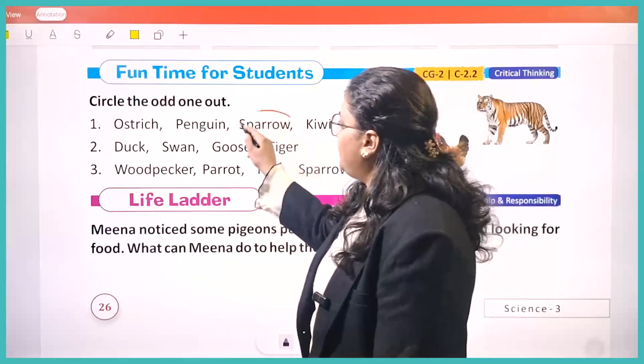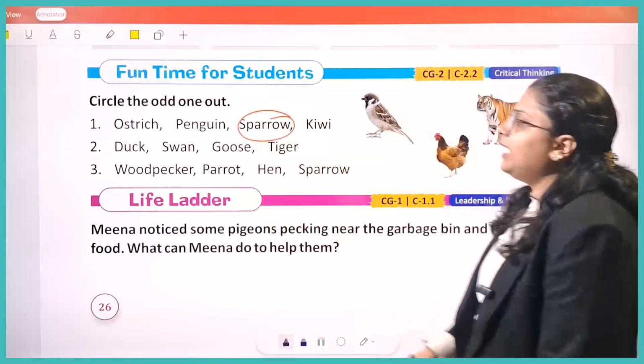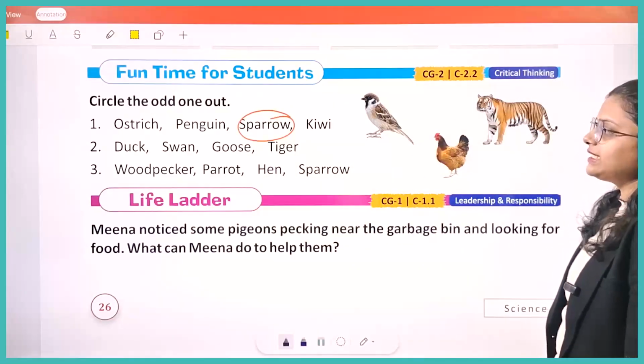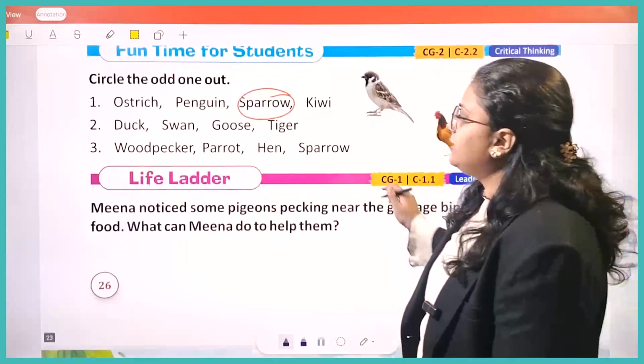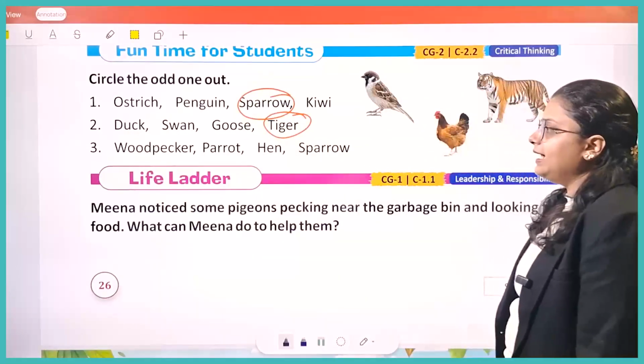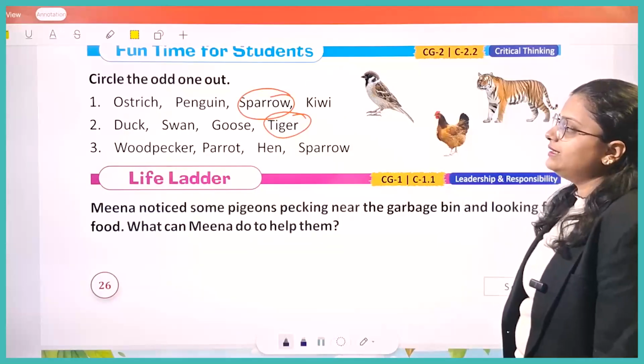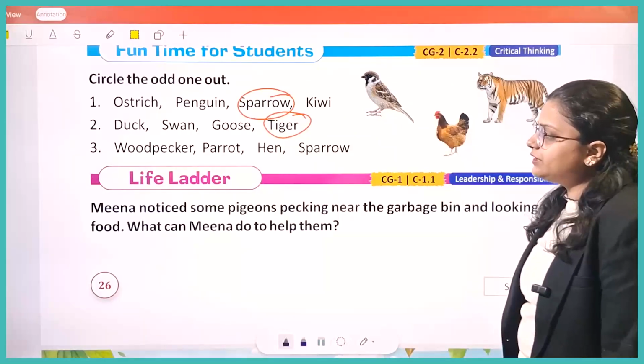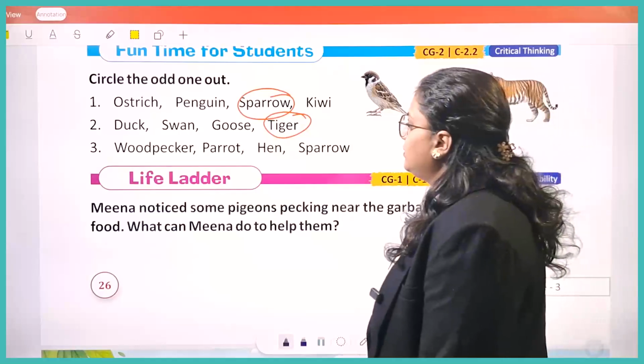It will be sparrow. Okay. Then we have duck, swan, goose, tiger. So which is different? It is tiger. Then we have woodpecker, parrot, hen, sparrow. So in these, what is different?